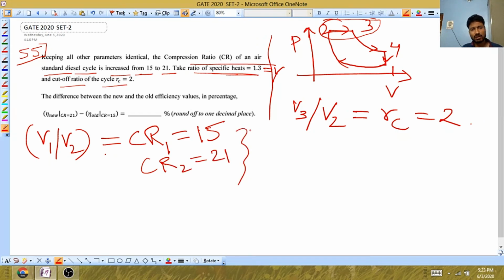So you can solve the problem from scratch, but it will be difficult because the values of pressure and temperature they have not mentioned.